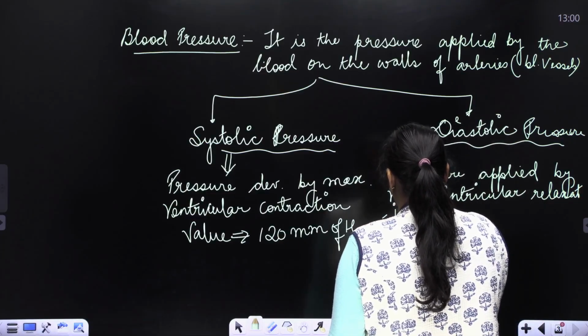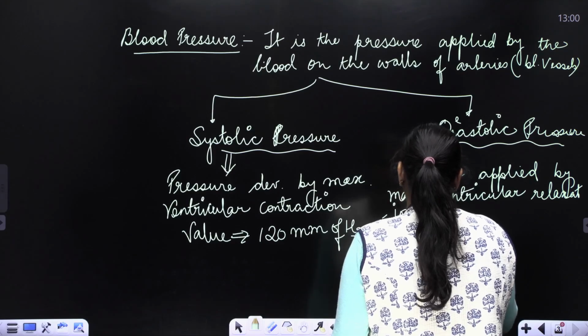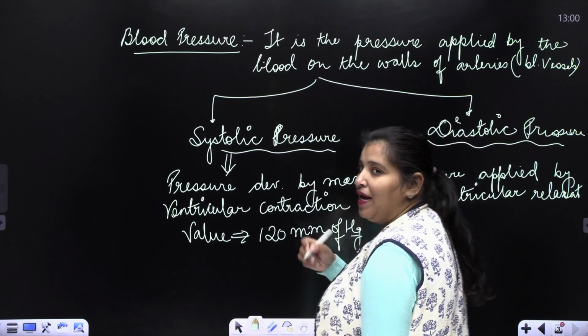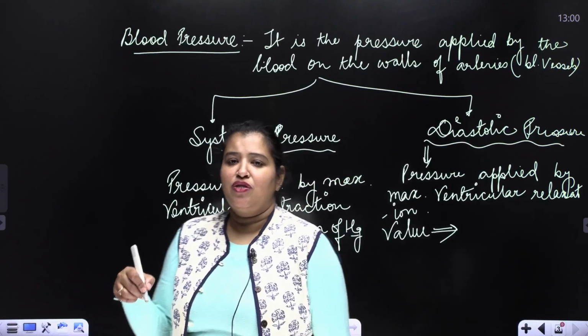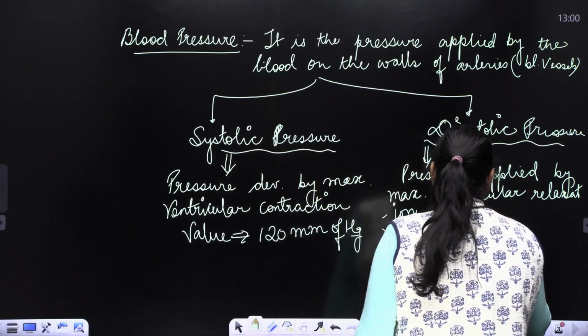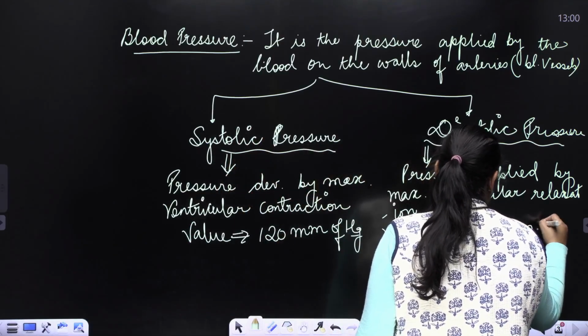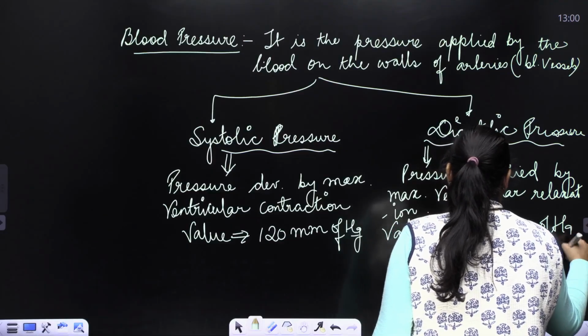The value at maximum relaxation will definitely be lesser than 120, and so it is 80 mm of Hg.